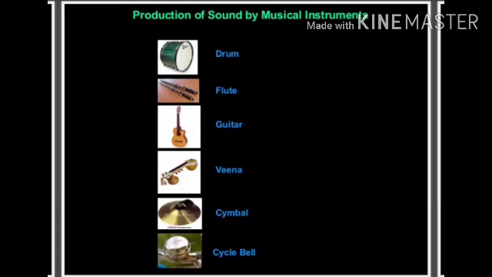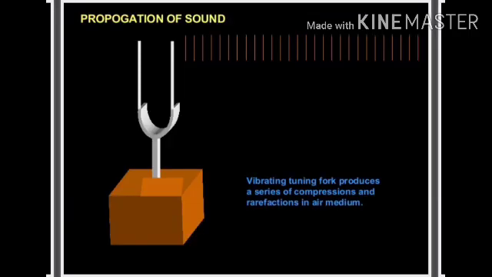Sound is also produced by musical instruments: in a drum, by the membrane; in a flute, by the holes; in a guitar or veena, by strings. In a cycle bell there is a resonant metal through which these vibrations are produced, and sound is produced. Now, the propagation of sound. A vibrating tuning fork produces a series of compressions and rarefactions in the air medium. This can be discussed further.